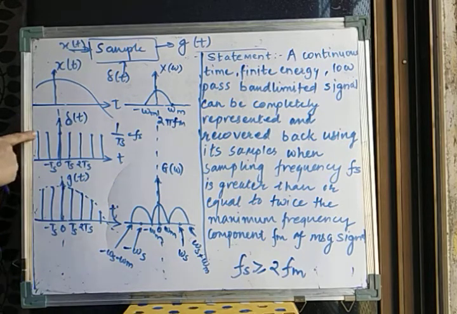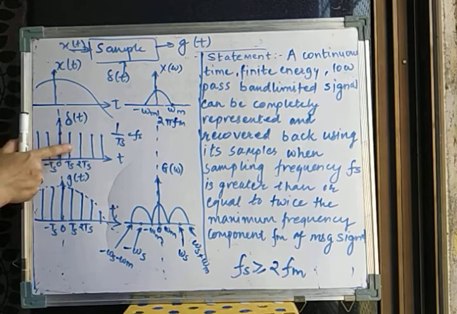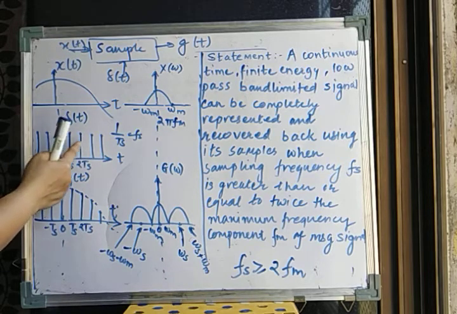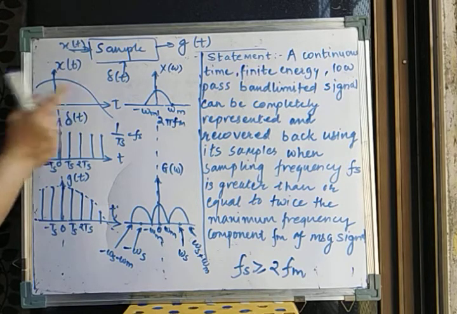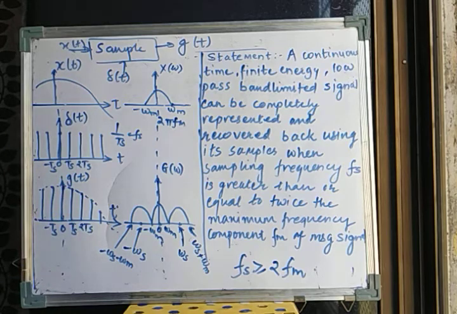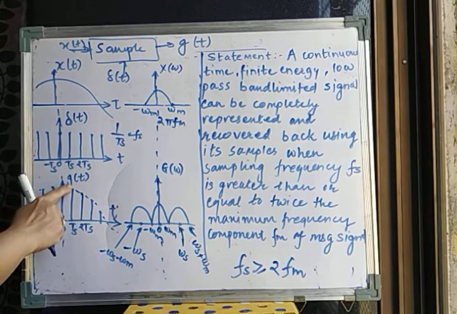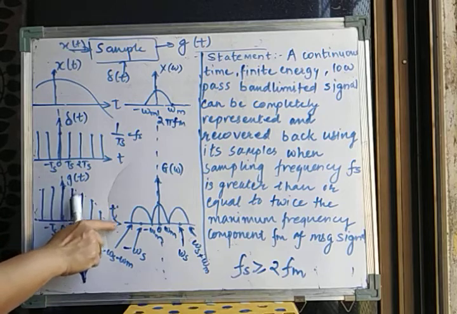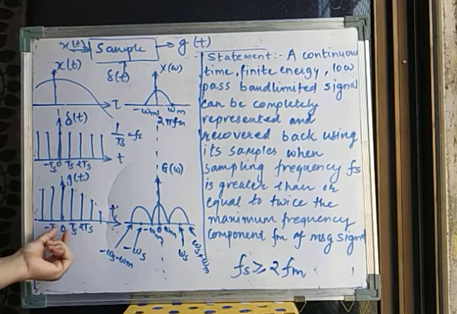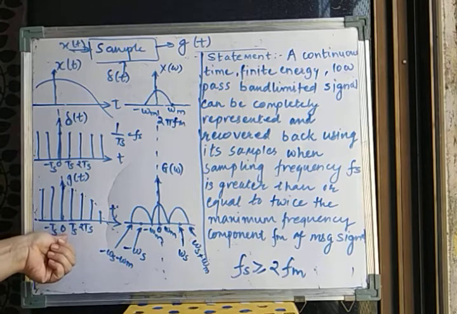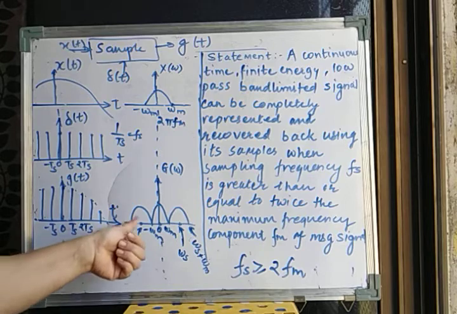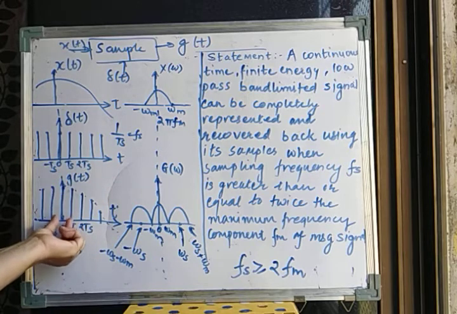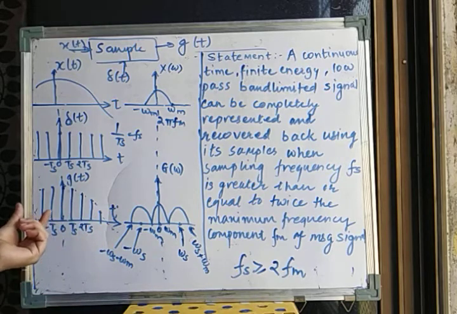Wherever the delta functions are present, I am going to get one sample of the amplitude of this signal x of t. So the shape of this resembles the original signal. Here also you can see I am getting samples. If one sample I am getting at 0, the next sample I am getting at Ts, 2Ts, 3Ts, and so on. So after every sampling period, or at a frequency of Fs, I am getting these resultant samples.